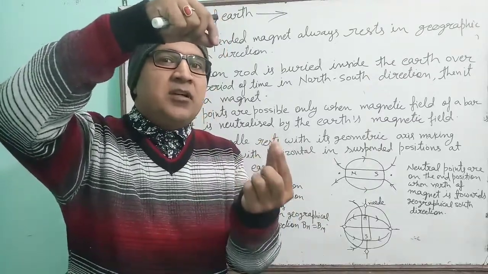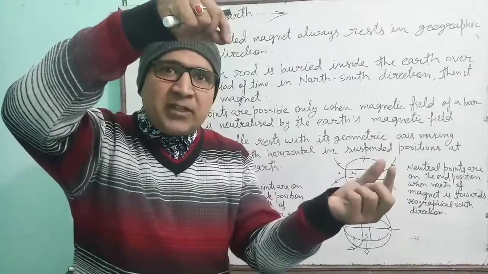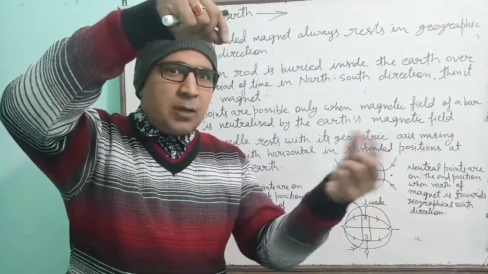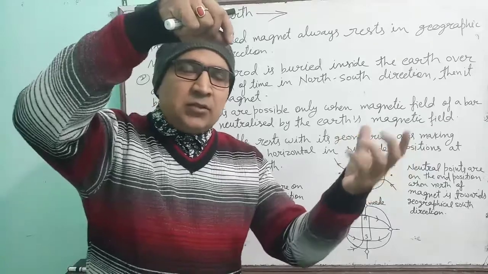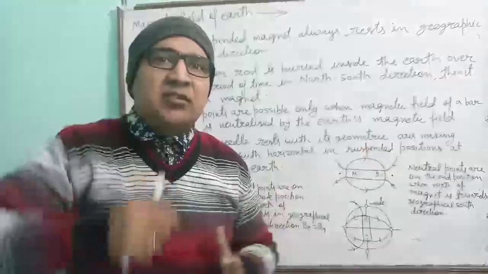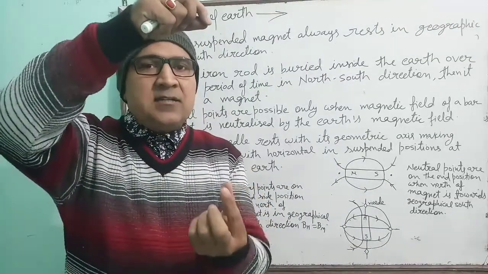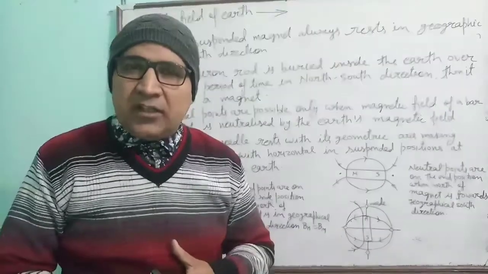It means north of the magnet is towards the south of the earth, because south and north will be attracted to each other. So south of the earth is attracting to the north of the magnet. Similarly, south of the magnet is towards the north of the earth.